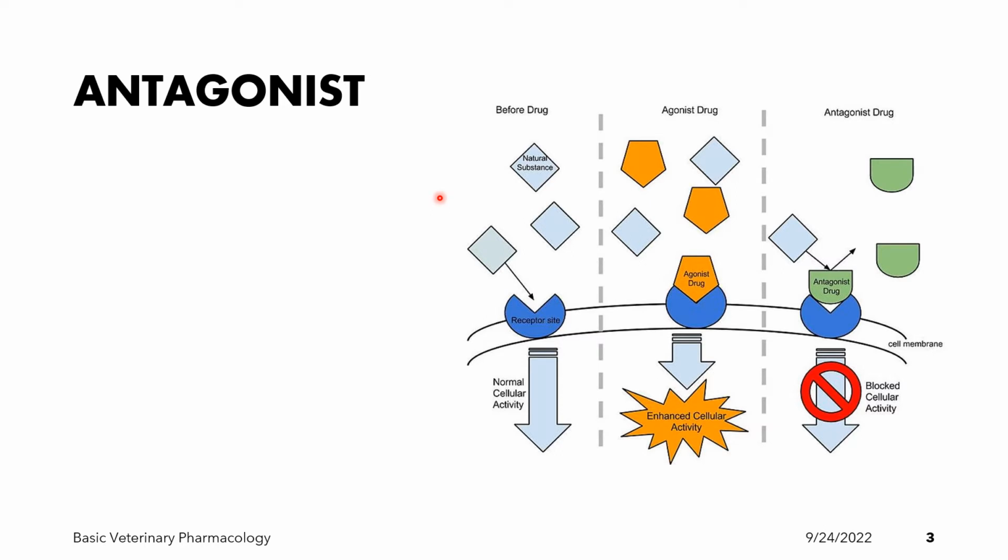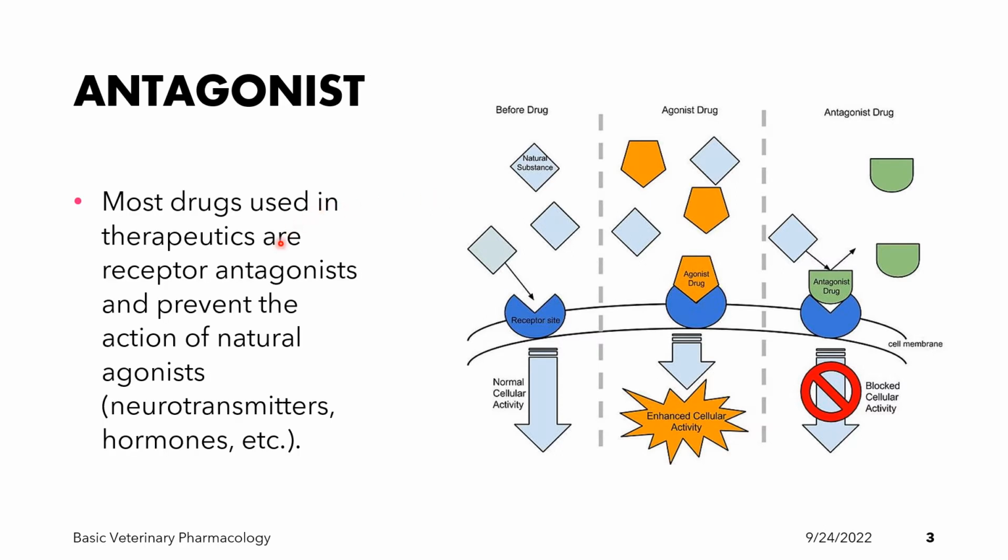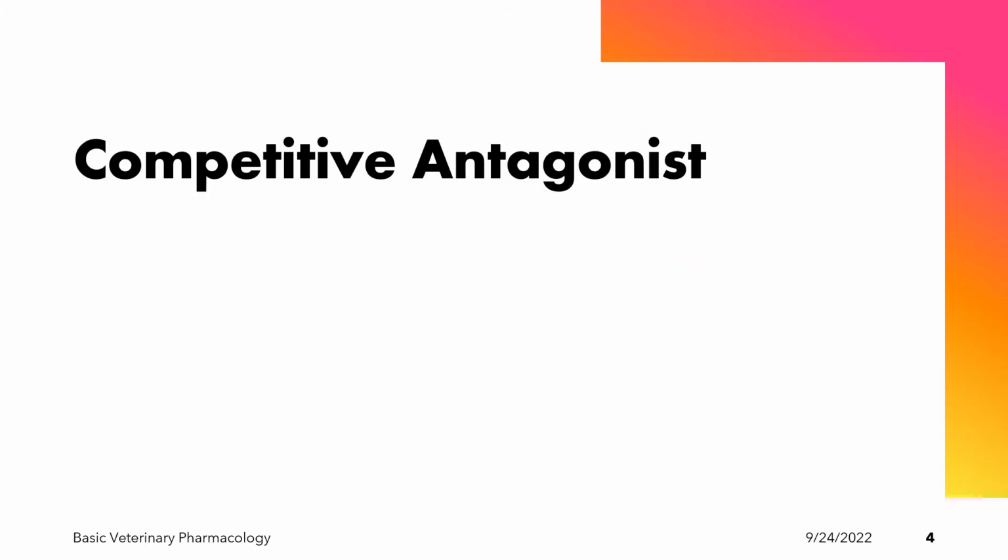It is important to note that most drugs used in therapeutics are receptor antagonists and prevent the action of natural agonists or natural ligands. Examples of natural ligands are the neurotransmitters, epinephrine or norepinephrine, and the hormones, for example, estrogen, insulin, and progesterone. There are many types of antagonism in pharmacology, but in this lecture, we are only going to focus on the competitive and the non-competitive.